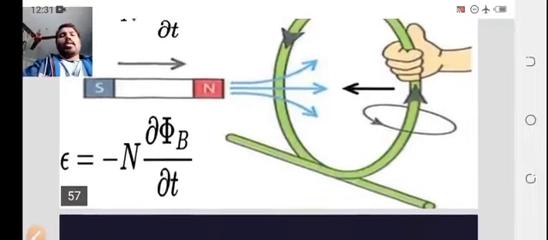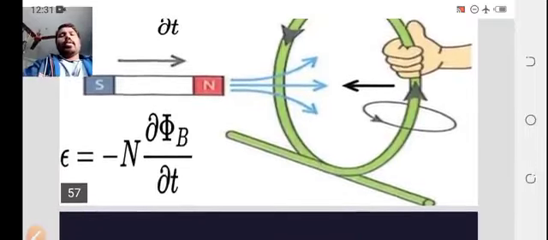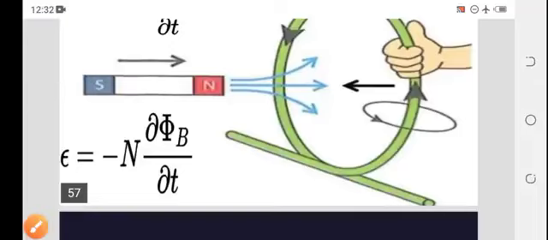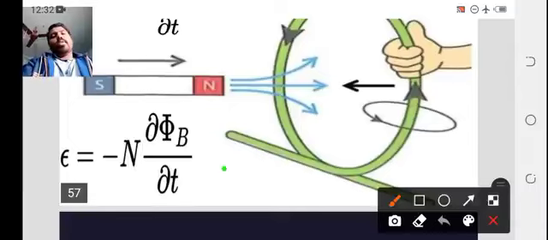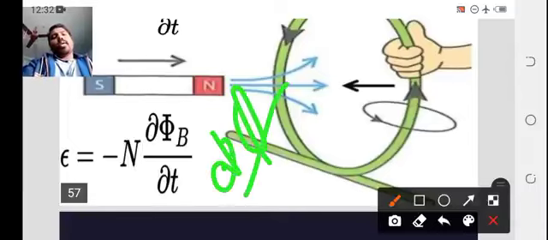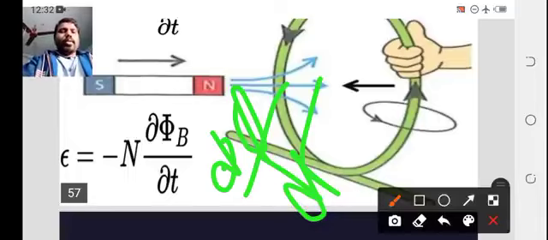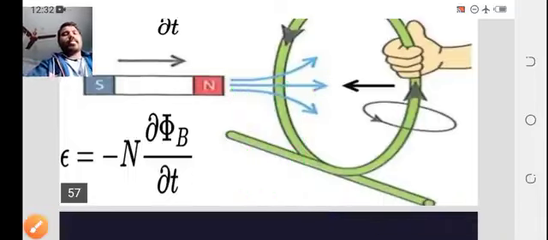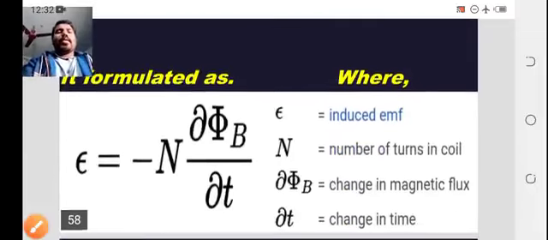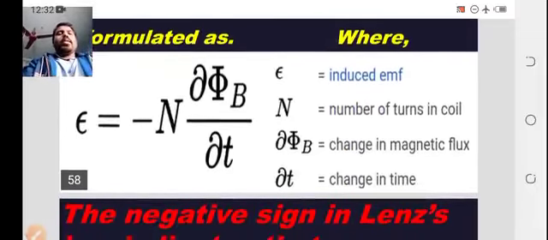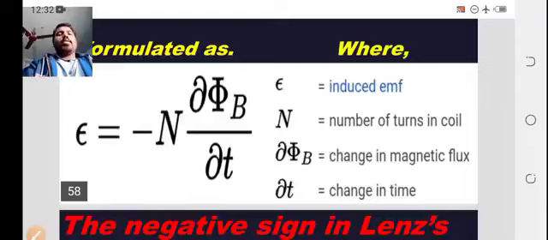So induced EMF equals minus N d phi by dt, where you can consider d or partial d phi.